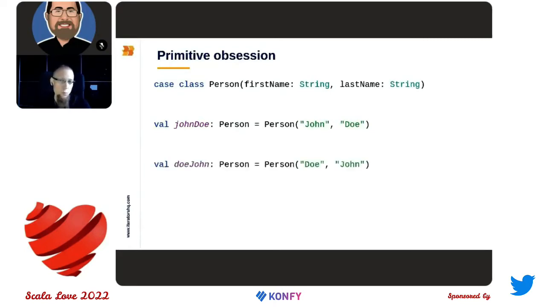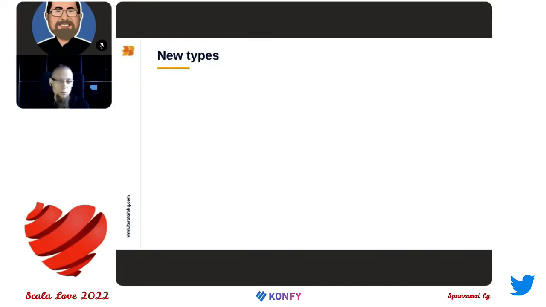But we can also swap these parameters, and this will look like that. We are still giving here two values of strings as the apply method requires, so it still compiles. But I think that this is not what we want here. So if we would have a different type for each field, the person might look like that.